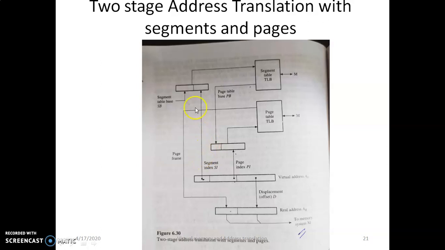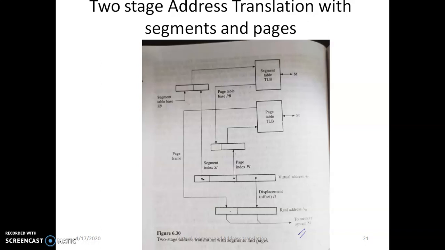At first, the segment index SI is used to read the current segment table to obtain the base address PB of the required page table. This base address is combined with the page index PI in order to produce the page address, which is then used to access the page table. The result is a real page address, that is the page frame number, which can be combined with the displacement part D in order to give the final address AR. So this is about segmentation combined with paging.